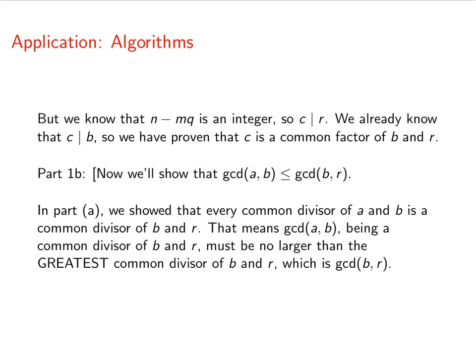So this means that GCD of a and b itself, now we've proven that it's a common divisor of b and r, cannot be any larger than the greatest common divisor of b and r, which is GCD of b and r. Alright, that proves that the GCD of a and b is less than or equal to the GCD of b and r. So that concludes part 1.